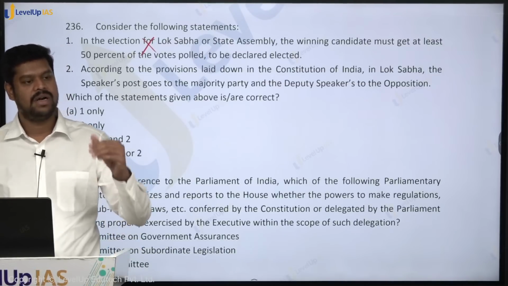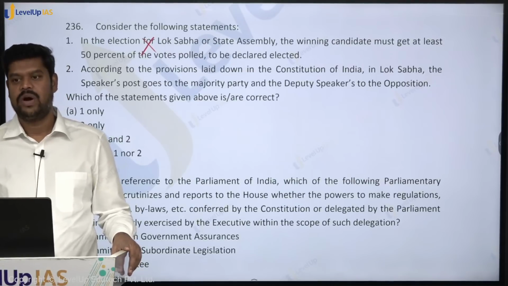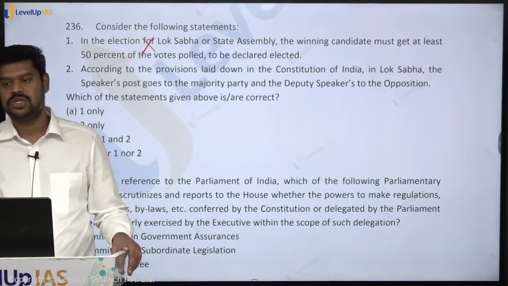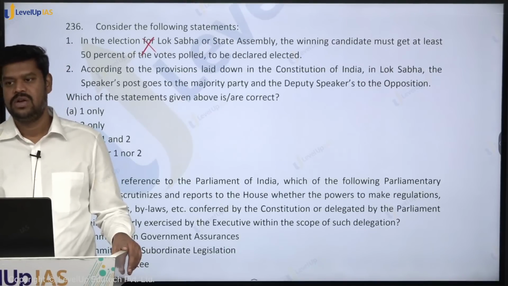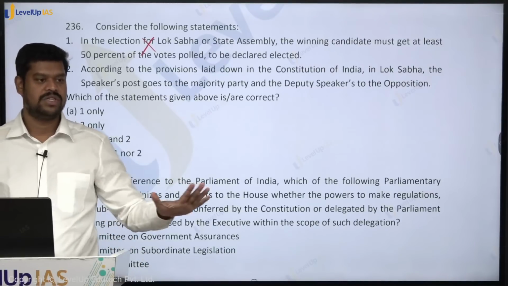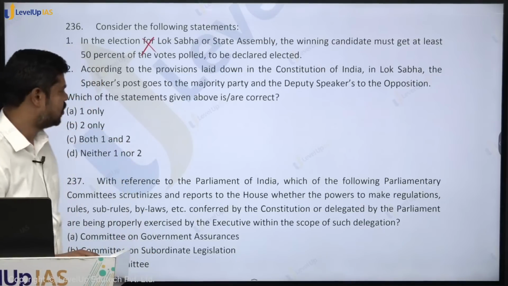But as a parliamentary convention, the post of deputy speaker is given to the opposition party, provided they have the status of an opposition party. And to have the status of the opposition party, what is the majority they should have? Not less than 1/10 of the total membership of Lok Sabha. Again, this is nowhere mentioned in the Constitution. It's only a parliamentary conventional principle. Is that clear to all of you?